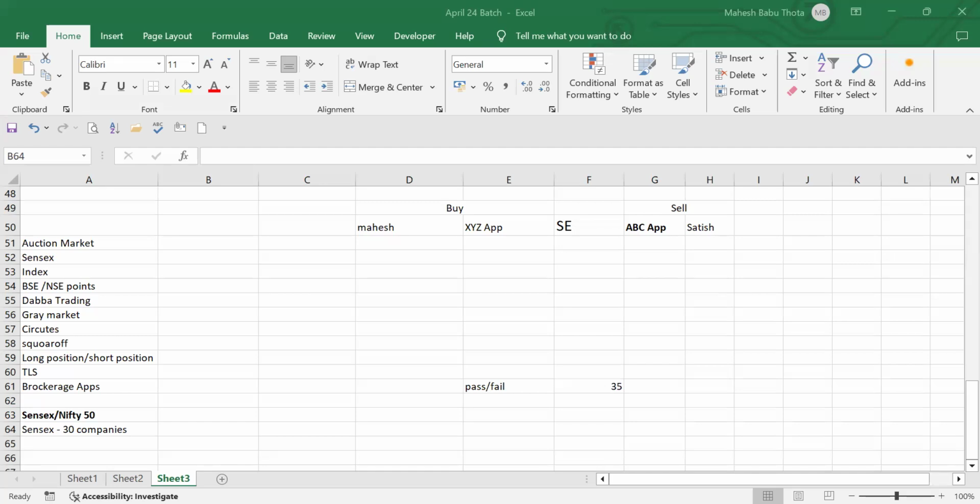With these 30 companies, definitely we can represent the health of a stock market, or we can see the actual position of a stock market. In such a way, they will select all these 30 companies. So by selecting these 30 companies, they will start analyzing, they will calculate this Sensex. Now we will see in a basic simple example how they calculate this Sensex. Even before going to that calculation part, we will understand a few more technical terms: why we need this Sensex, the uses of Sensex.